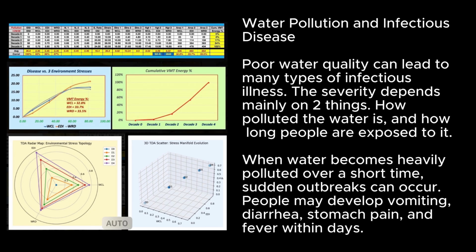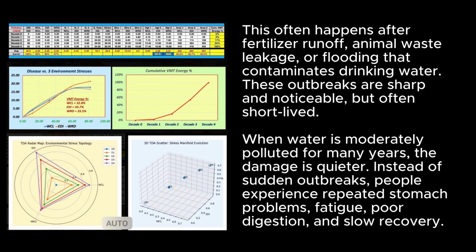Water pollution and infectious disease. Poor water quality can lead to many types of infectious illness. The severity depends mainly on 2 things: how polluted the water is, and how long people are exposed to it. When water becomes heavily polluted over a short time, sudden outbreaks can occur. People may develop vomiting, diarrhea, stomach pain, and fever within days. This often happens after fertilizer runoff, animal waste leakage, or flooding that contaminates drinking water. These outbreaks are sharp and noticeable, but often short-lived.